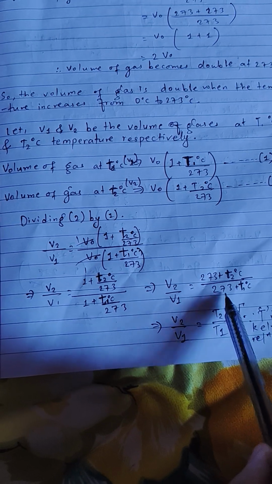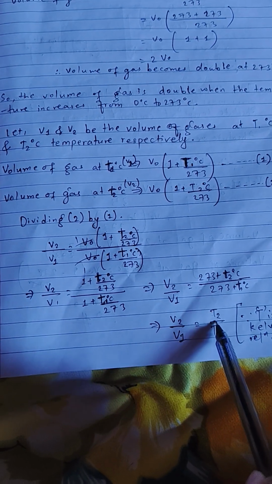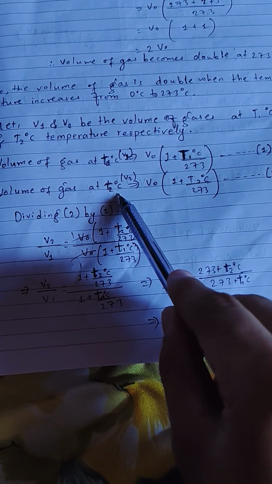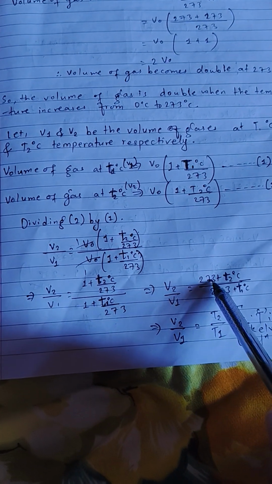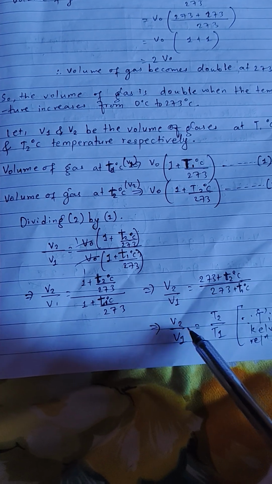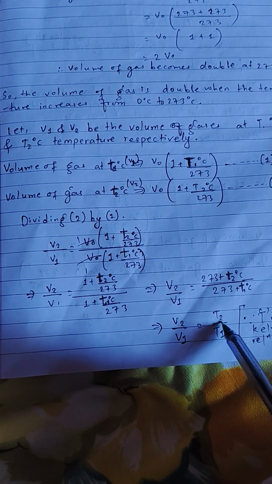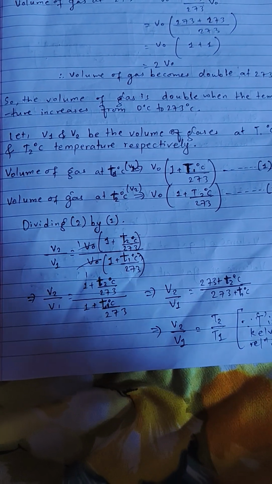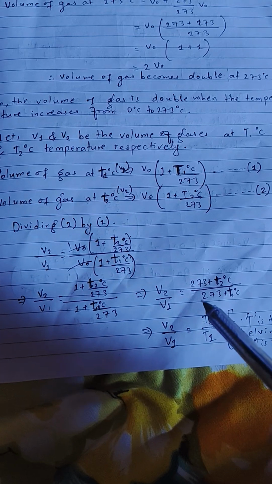This is equal to the temperature in the Kelvin scale. Here t2 is the temperature in degrees Celsius, and when 273 is added to the temperature in degrees Celsius, the temperature becomes the temperature in Kelvin, and the capital T denotes temperature in Kelvin.